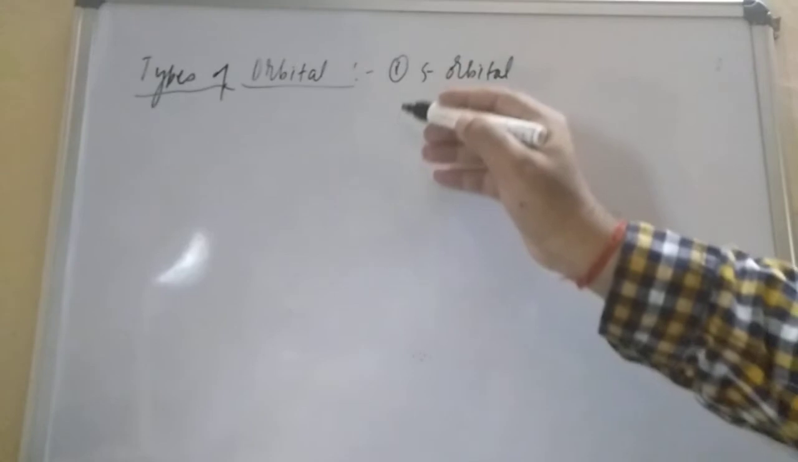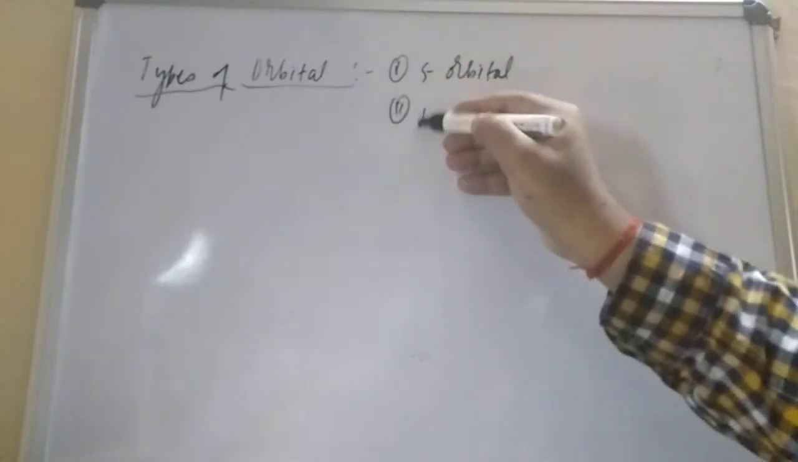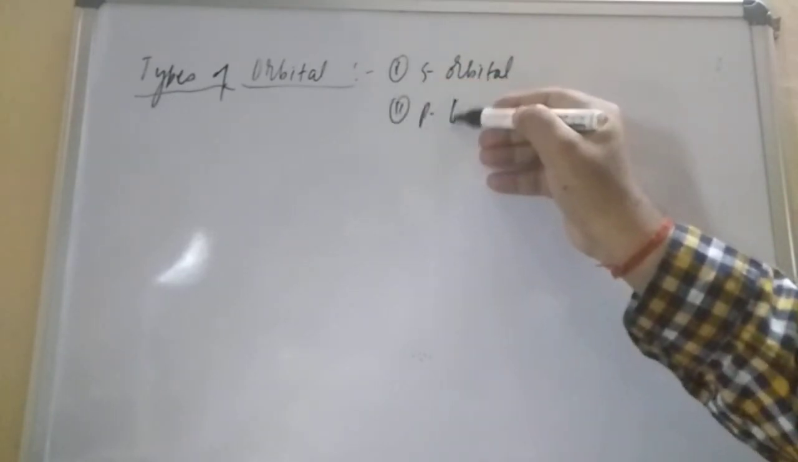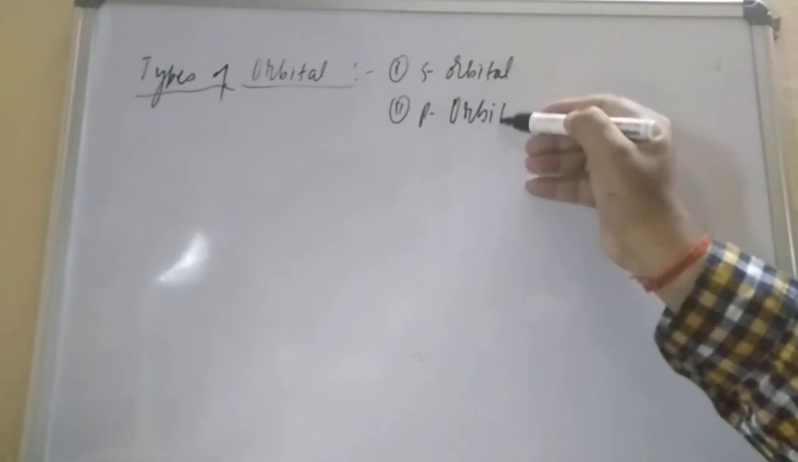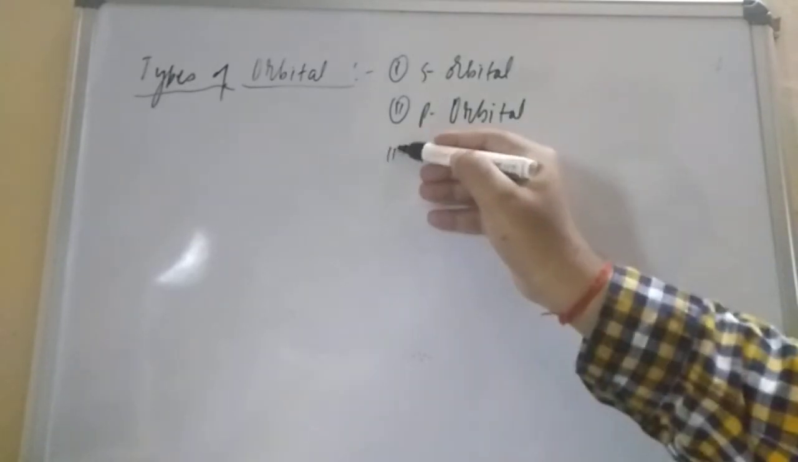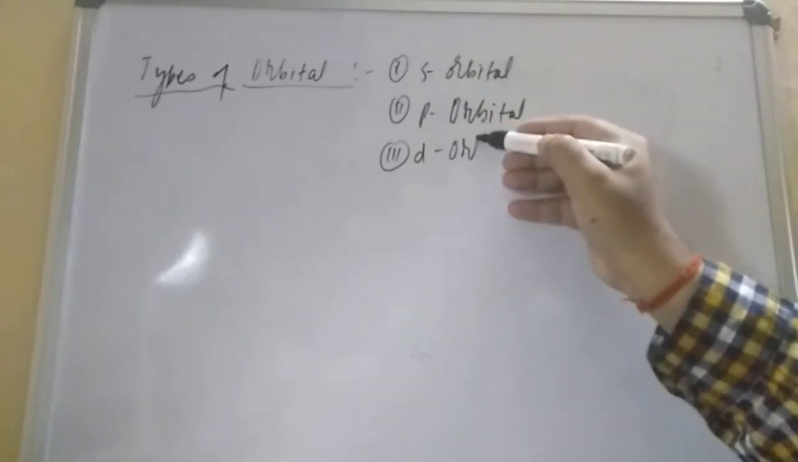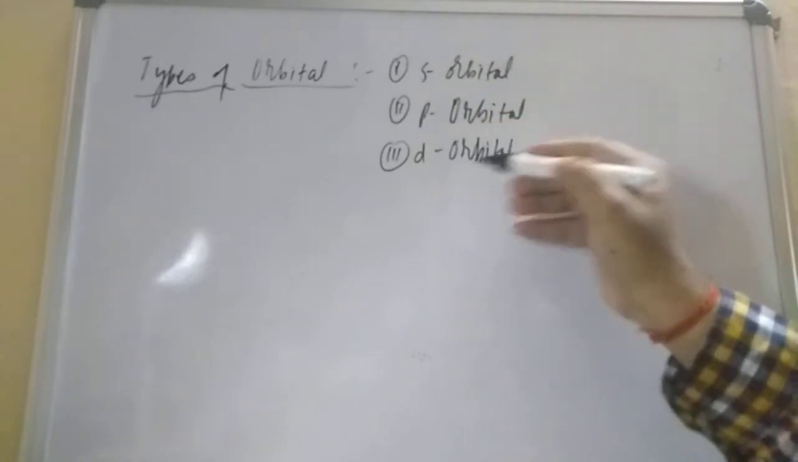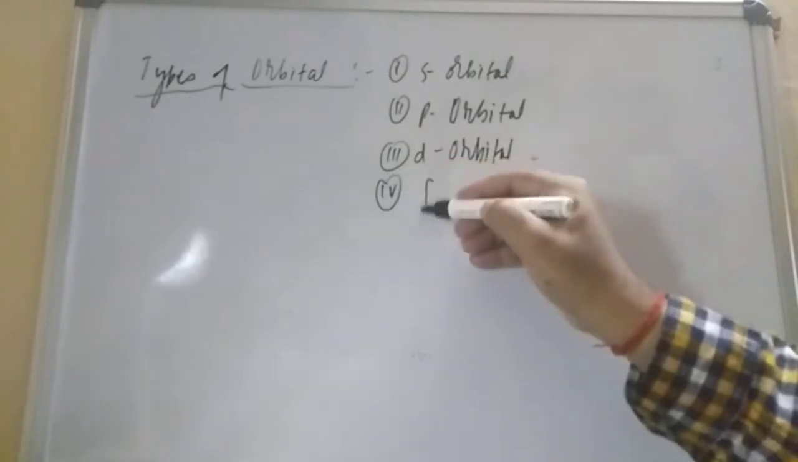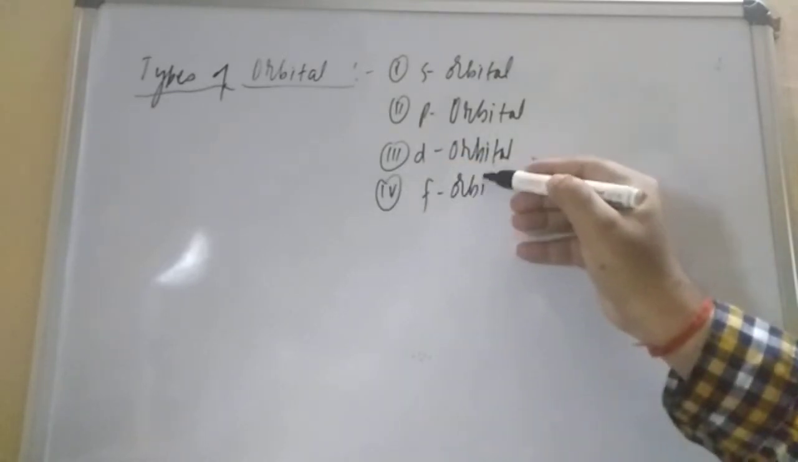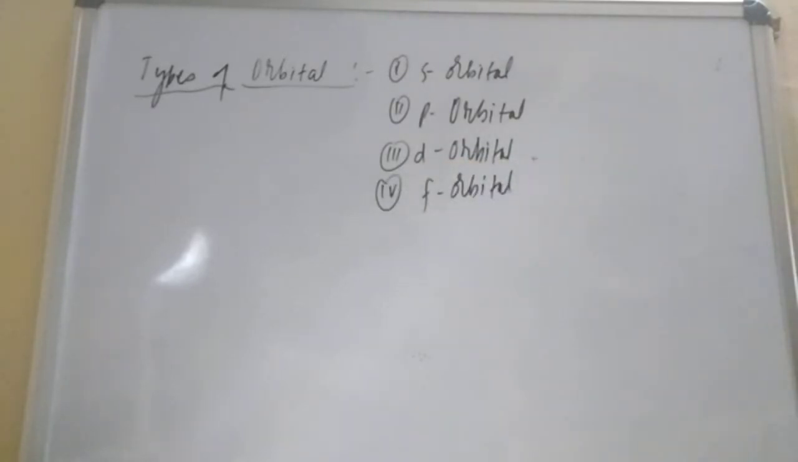Then we go to the next one. The second type is the p orbital. After p orbital there is the small d. All are small actually. D orbital. And the fourth one is the f orbital.